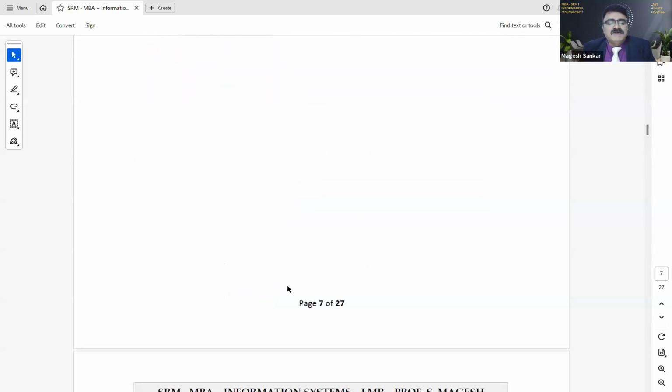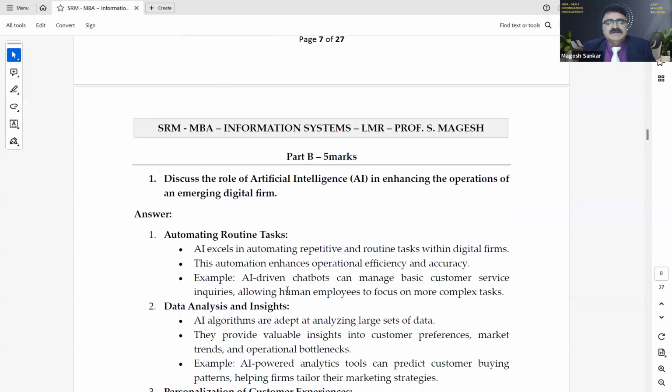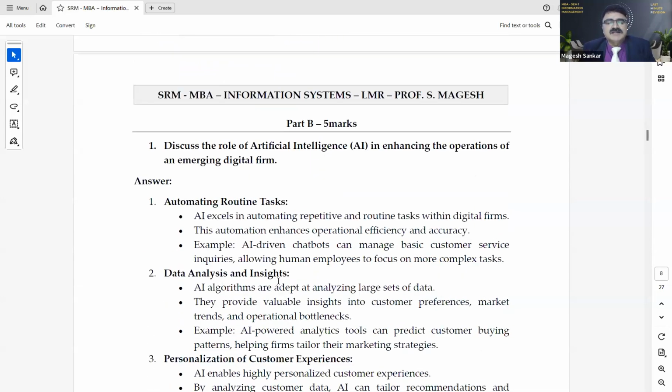Now, moving forward, part B, 5-mark questions. So we start here. In total I have given 15 5-mark questions, out of which 10 you will get. So 15 part B questions. I've given the answers, but it doesn't mean that you need to follow the same form. I'll not be expecting the same answers; you have to write on your own. It is not that you need to mug up something and write exactly as it is.